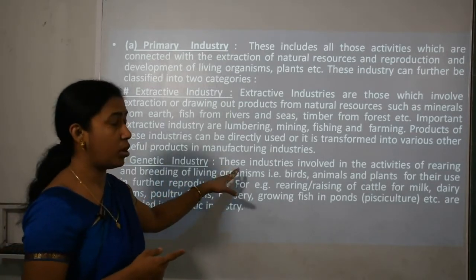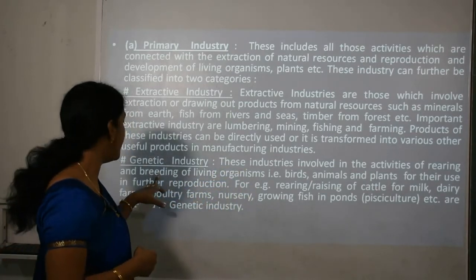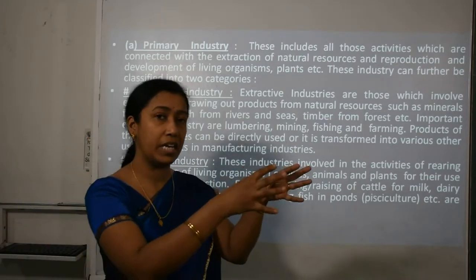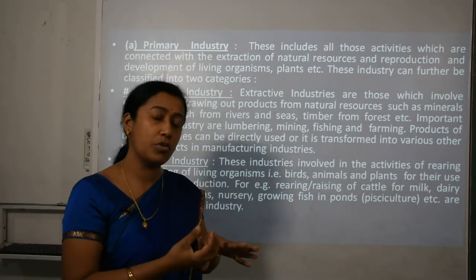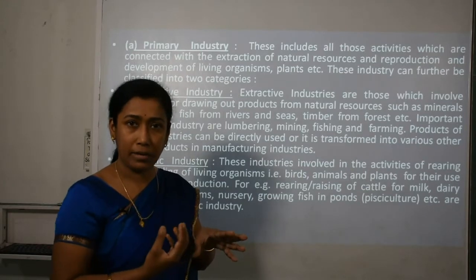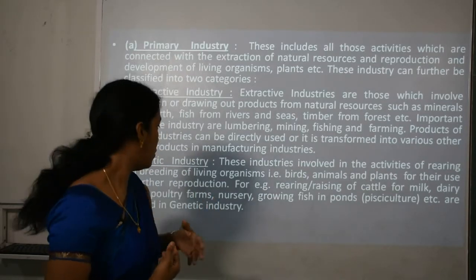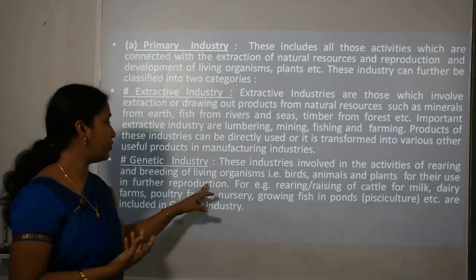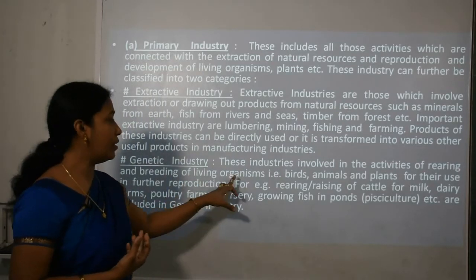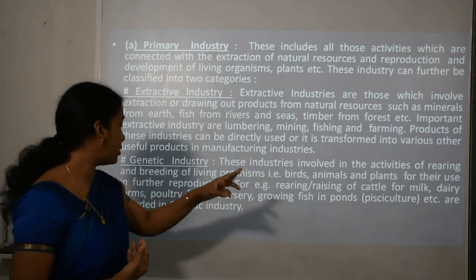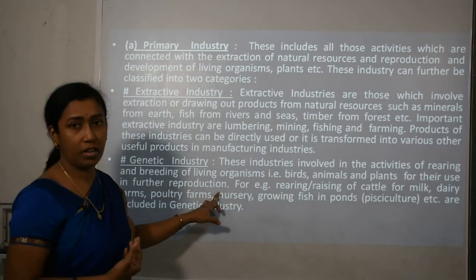These industries are involved in the activities of rearing and breeding of living organisms. When we say rearing, that means we are keeping cattle for dairy products like milk. Breeding means reproducing living organisms, that is birds, animals and plants, for their use in further reproduction.